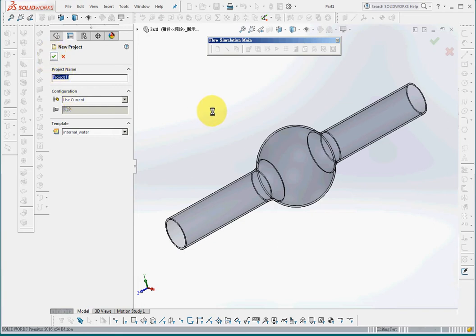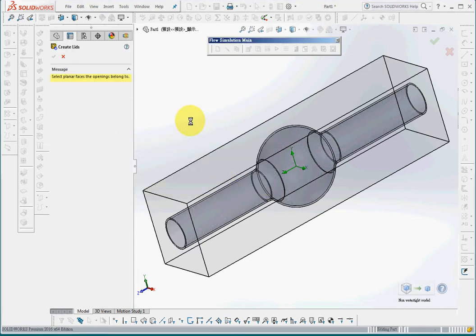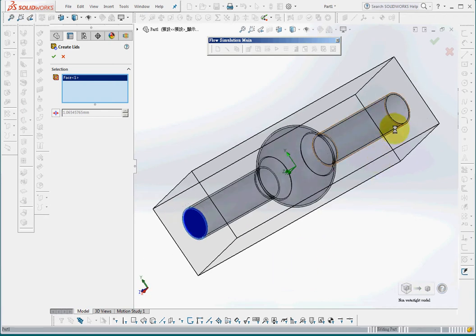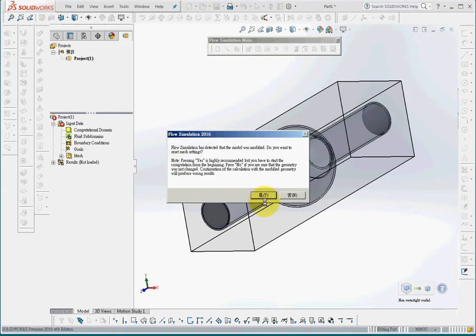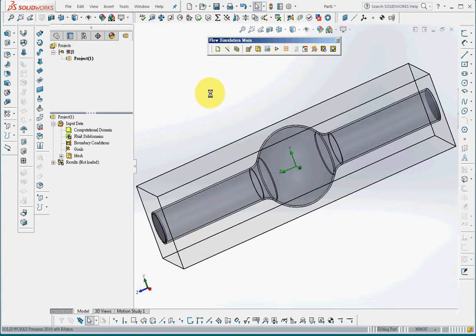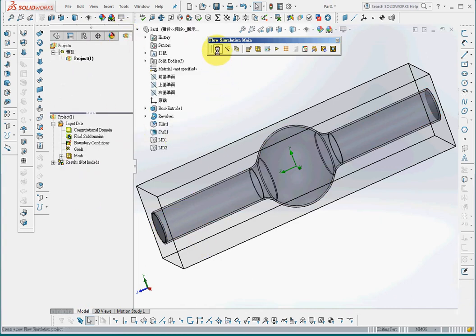And since this is an internal flow, we need to define 2 lids so that the boundary of the flow is defined. So we create 2 lids or cover so that the boundary of the flow is defined. So we have 2 lids created. So now we can see that we have finished with the first step.